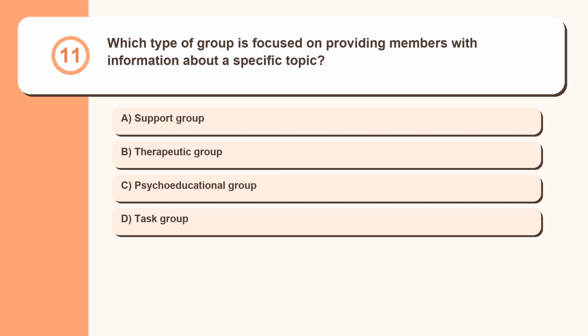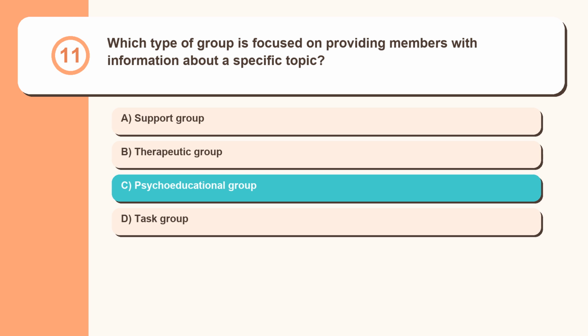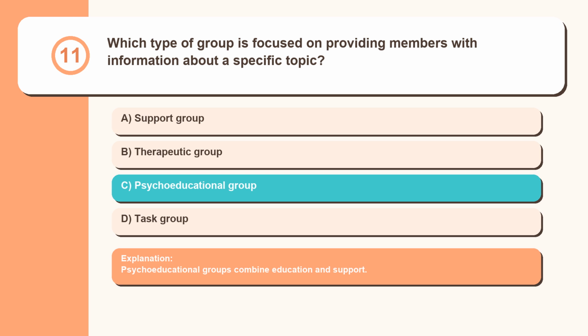Question 11. Which type of group is focused on providing members with information about a specific topic? Support group, therapeutic group, psychoeducational group, task group. Psychoeducational groups combine education and support.